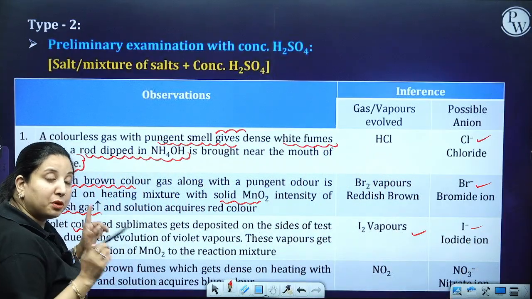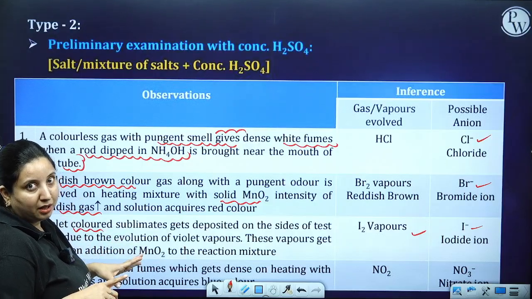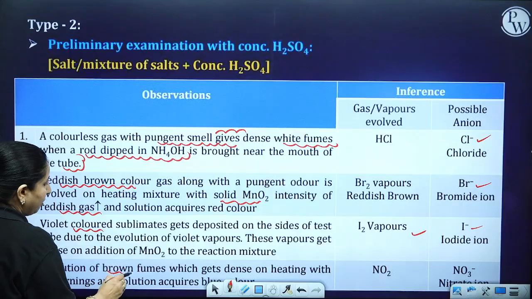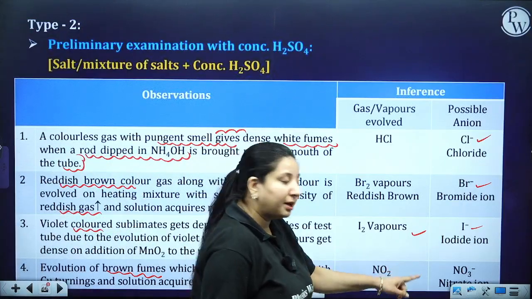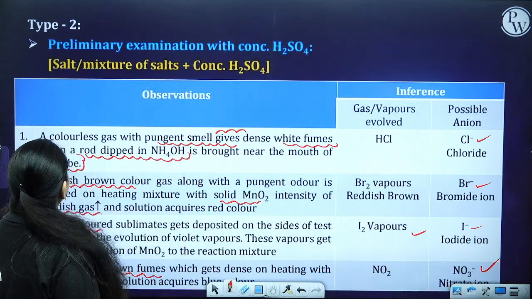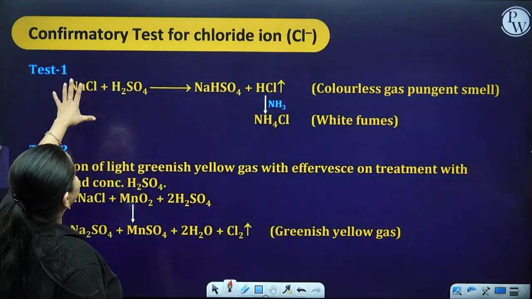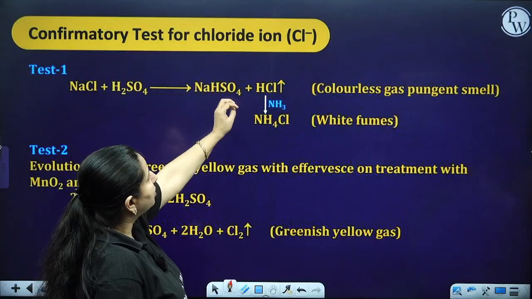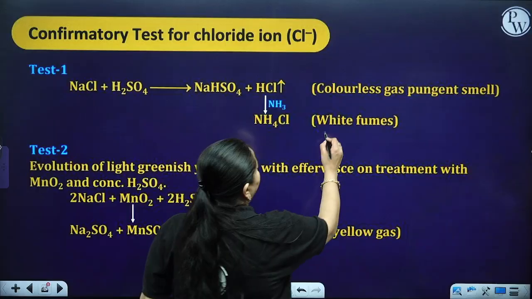Now look, when it was dilute H2SO4, we were getting a nitro group that may be present as a nitrite. Over here, brown fumes with concentrated H2SO4 means NO2 is present, but now it is going to be NO3 minus, that is your nitrate ion. Now the confirmatory test of chloride. NaCl you have taken with H2SO4. HCl gas is going to come, and when you put ammonia, NH4Cl forms, which gives white fumes.